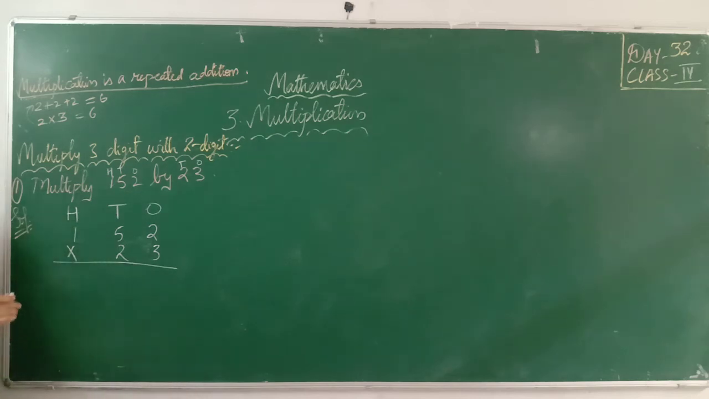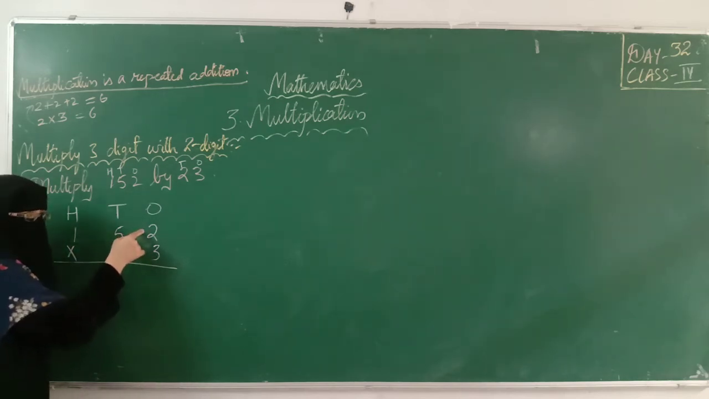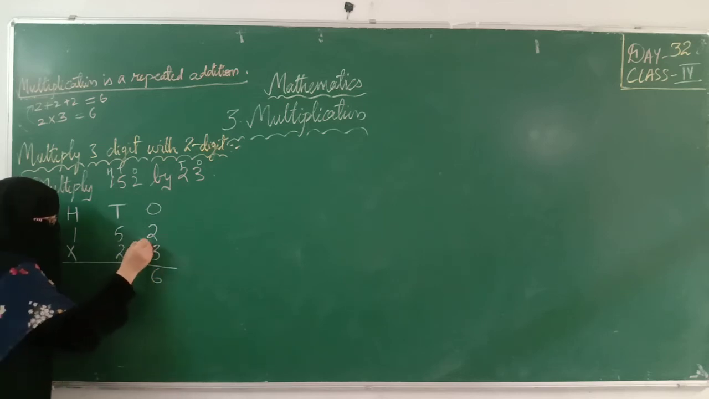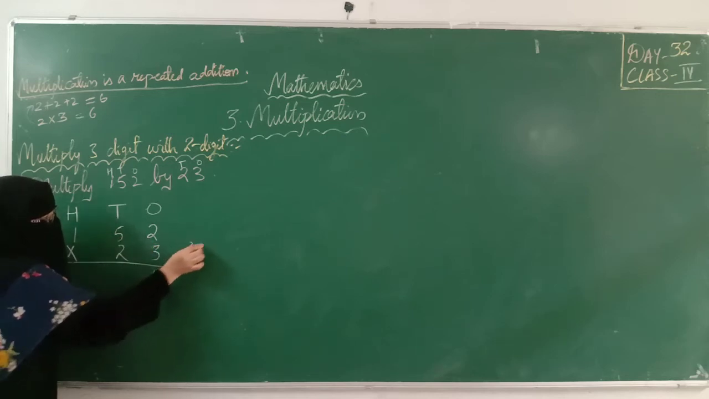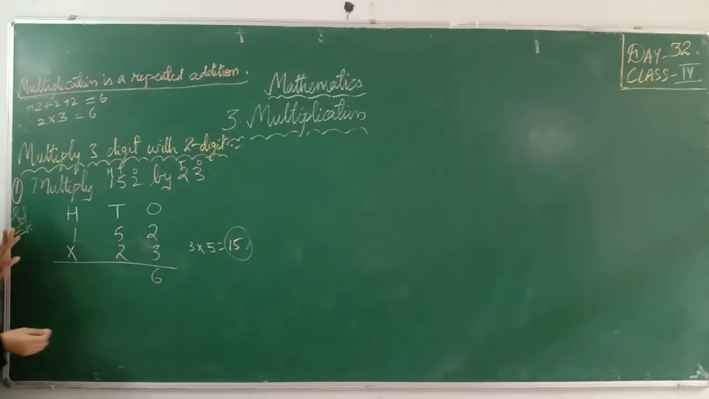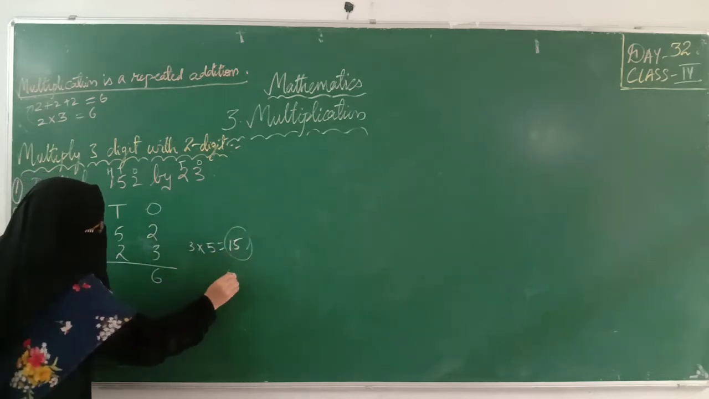Multiply like this. 3 2s are 6. Write it. Next, 3 5s are. We have completed 3 2s, right? Next, 3 5s are 15. See, like this we are getting 3 5s are 15. How many digit number are we getting? 2 digit, 15. So we will write 5 here and we will send 1 carry here.